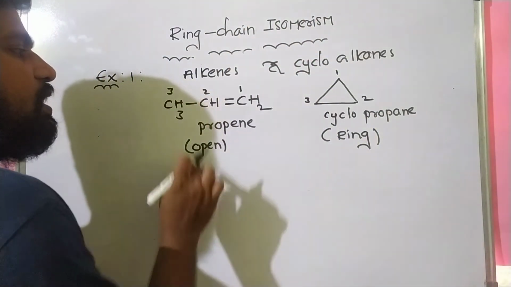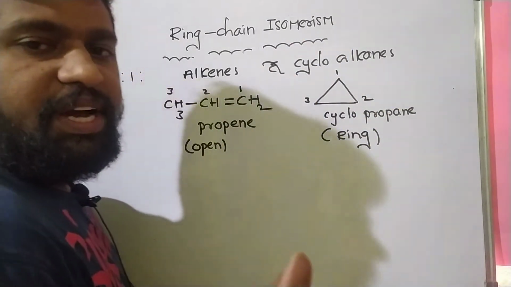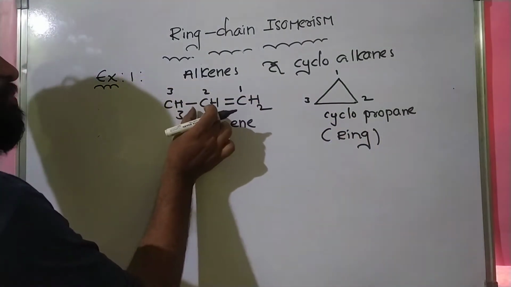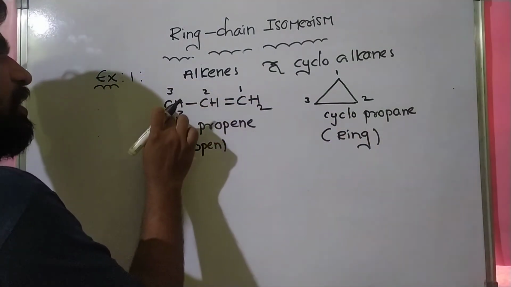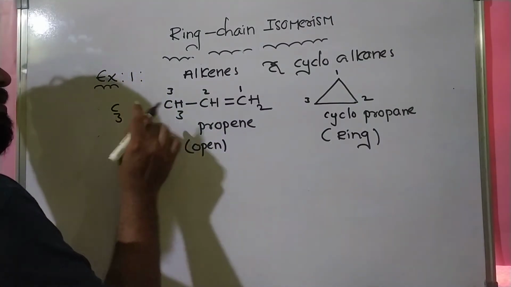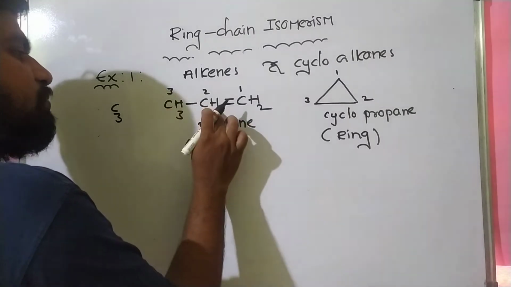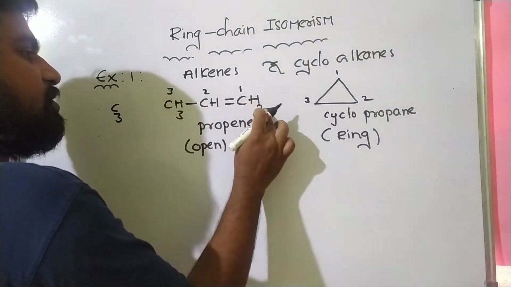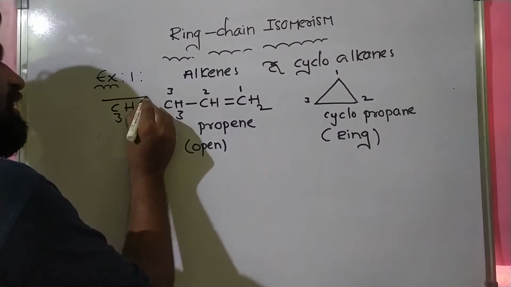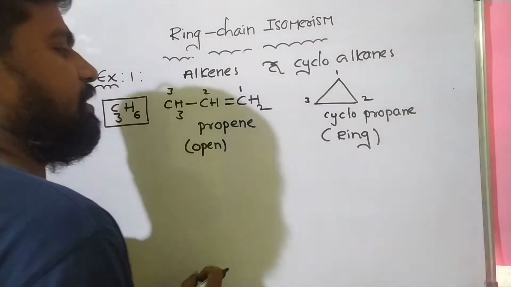Why? Because the molecular formula is the same. Please find the molecular formula of these two molecules. What is the molecular formula of this compound? 3 carbon atoms, C3. Now find hydrogen atoms: 3 plus 1, 4 plus 2, 6, H6. C3H6 is the molecular formula of the given alkene.